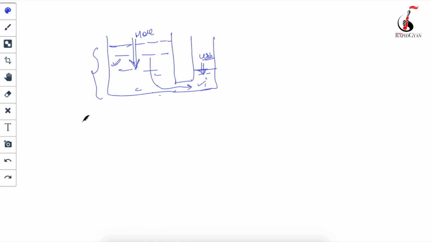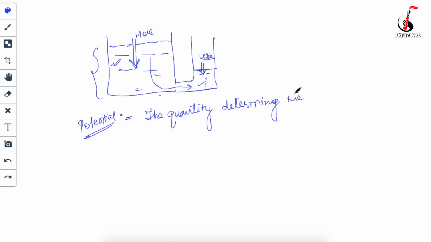In the same way, what is potential in the electric field? The definition of potential says that it is the quantity determining the energy of charge in an electric field.